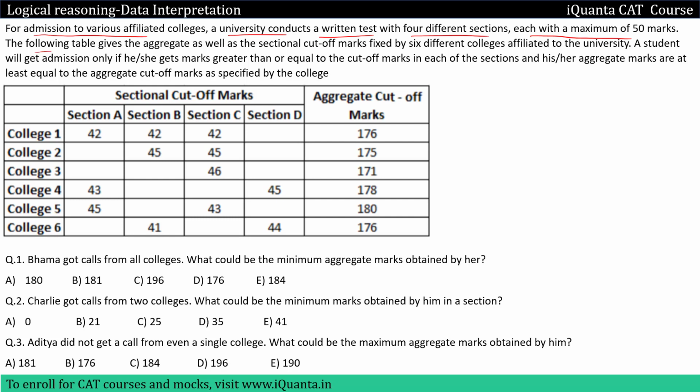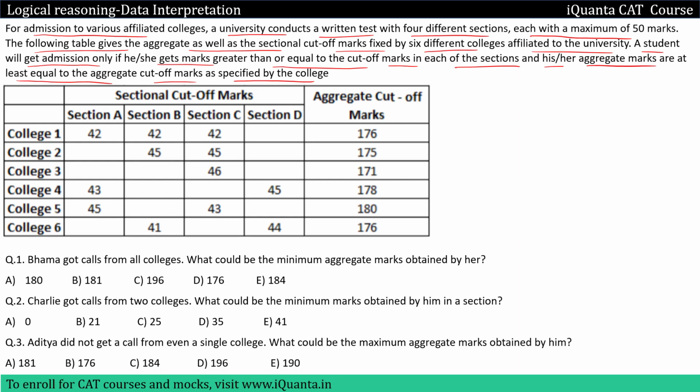of 50 marks. The following table gives the aggregate as well as the sectional cutoff marks fixed by 6 different colleges affiliated to the university. A student will get admission only if he/she gets marks greater than or equal to the cutoff marks in each of the sections, and his or her aggregate marks are at least equal to the aggregate cutoff marks as specified by the college. So we have 6 colleges and these colleges have set their cutoff for different sections.